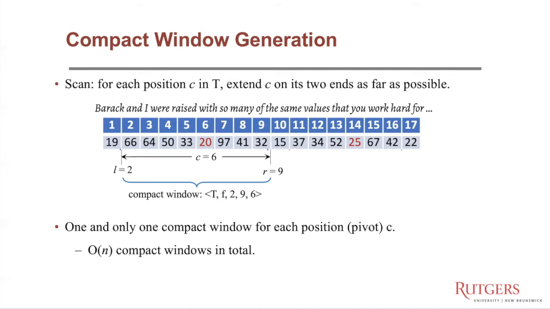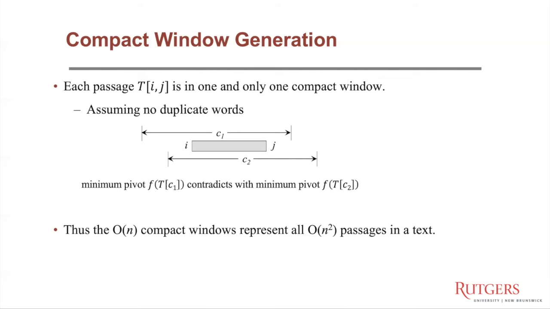Based on this process, we can see that there is one and only one compact window for each position C, assuming that there are no duplicate words in the text. We will discuss how to deal with duplicate words later. And in total, there are only n compact windows for text with n words. Furthermore, we can prove each passenger is in one and only one compact window.